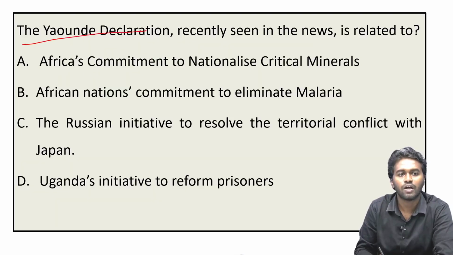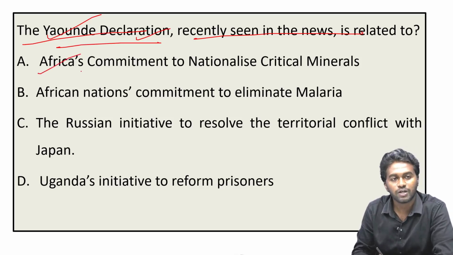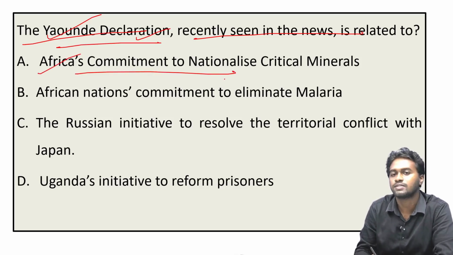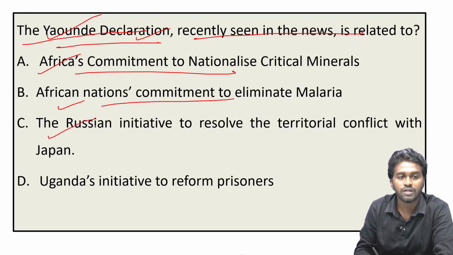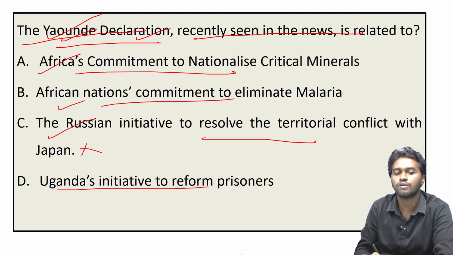And the next question: the Yaoundé Declaration, recently seen in the news, is related to what? Yaoundé is the capital of Cameroon, so something happened in Cameroon, right? Option A, Africa's commitment to nationalize critical minerals. Option B, African nations' commitment to eliminate malaria. Option C, the Russian initiative to resolve the territorial conflict. Since it is the capital of Cameroon, we can eliminate this option. And next, it is Uganda's initiative to reform prisoners. This also we can eliminate.